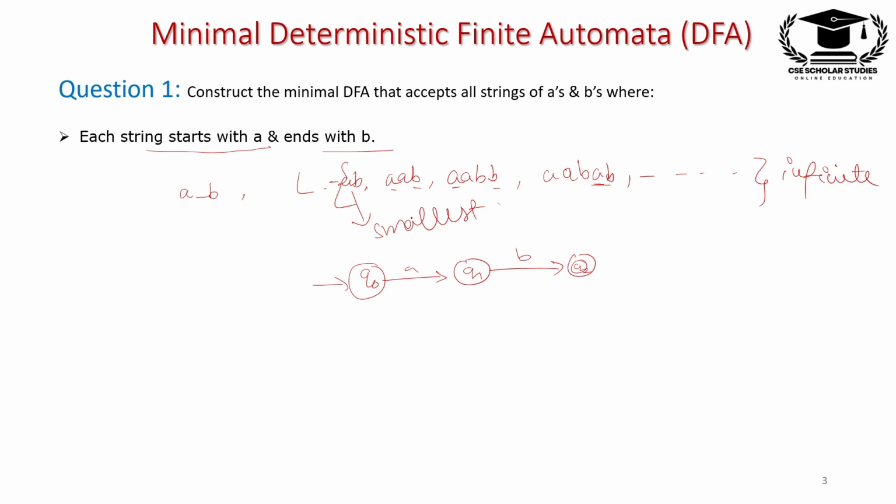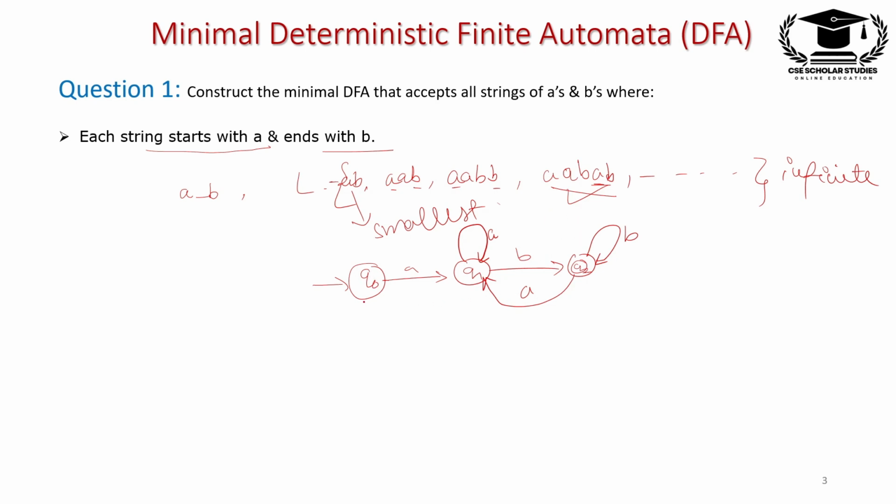So we will draw the self loop of A at this given state and draw the self loop of B at the final state, because we need the end symbol to be B. So I think this is a minimal DFA for the given language, and we will check the other input transitions.